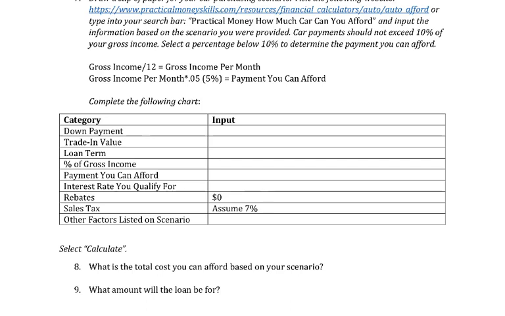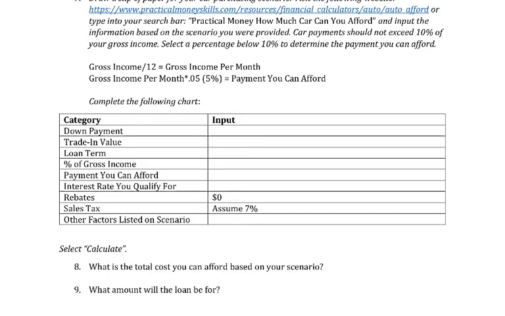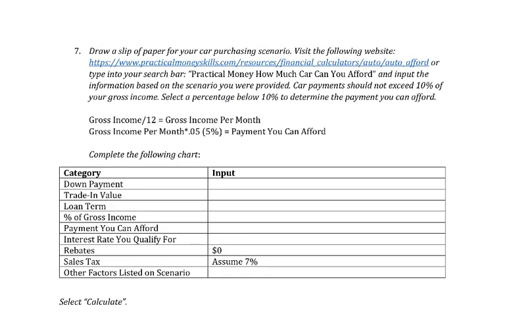So the down payment: if I choose the first one, down payment, $1,000. I fill that in right here, $1,000. Trade-in value, etc. Loan term. Now look, gross income per month. These are things that you need to make sure you know, so you need to be able to calculate these. So let's read this. We've drawn the slip of paper by looking at the scenarios chart. We chose a scenario. Now it says visit the following website.